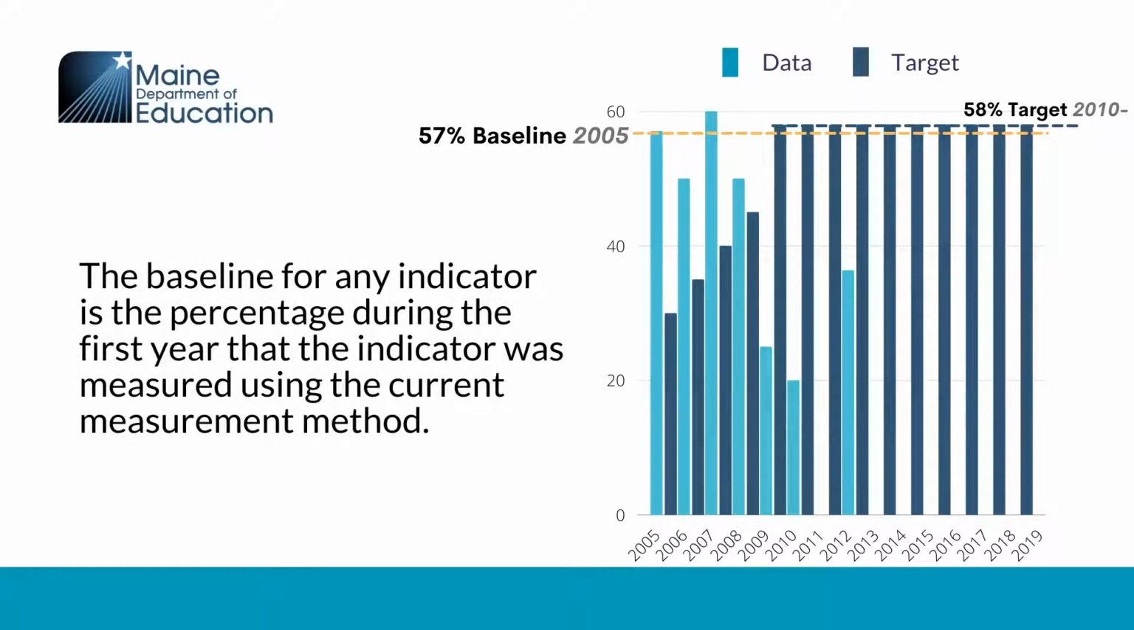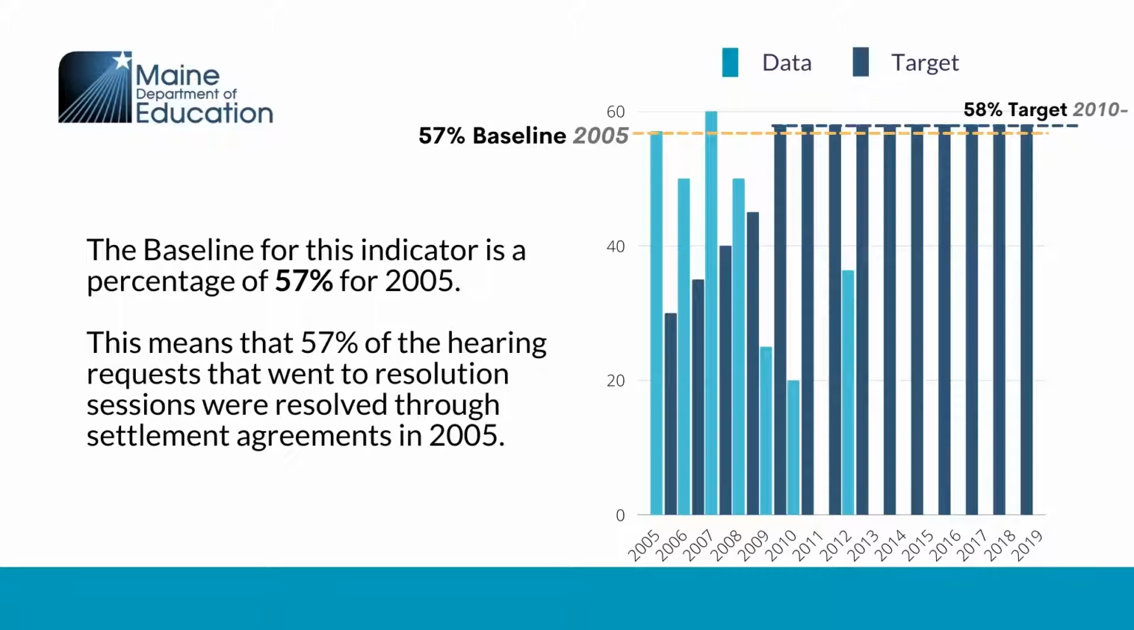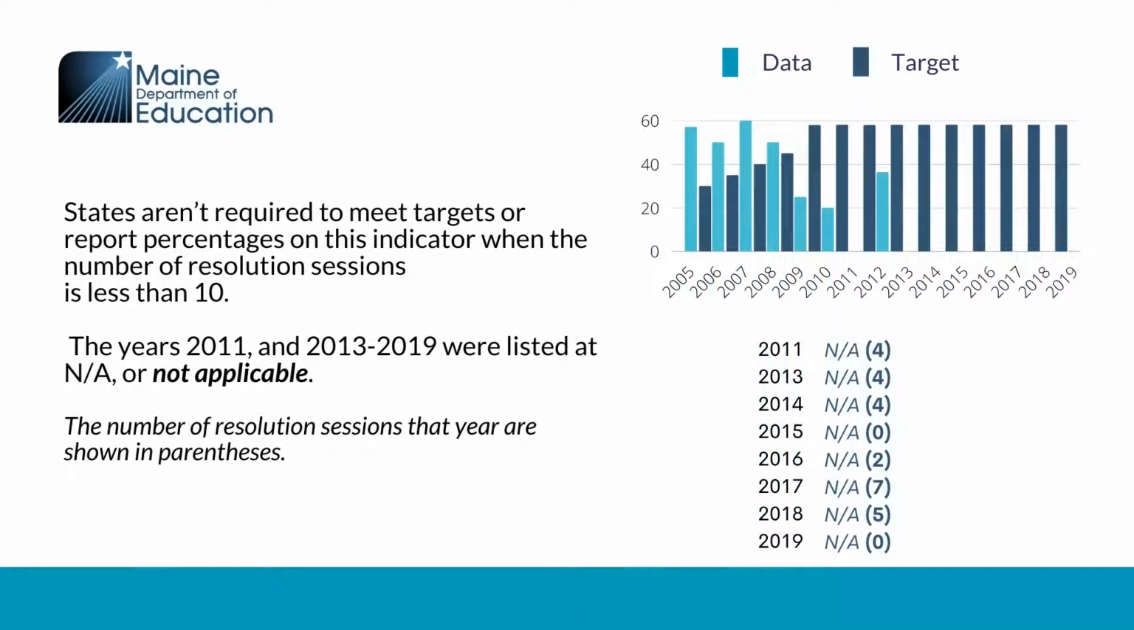This table shows the baseline, the yellow dotted line at the top, the targets, which are shown in dark blue, and the previous data up to 2019 shown in light blue. For this indicator, the baseline, the percentage during the first year that the indicator was measured using the current measurement method, is 57%. This means that 57% of the hearing requests that went to resolution sessions were resolved through settlement agreements in 2005. The targets and corresponding data are from 2006 through 2019 and were measured using the current measurement method.